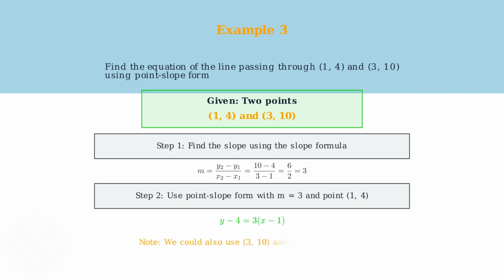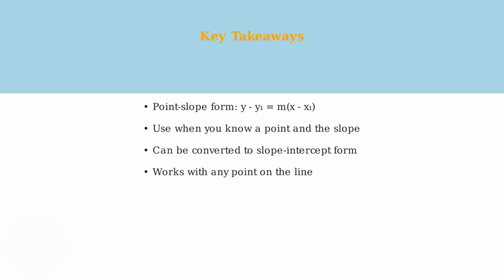Note that we could have used either point and would get the same line. The choice of which point to use is up to you. Both will give equivalent equations for the same line. Point-slope form is an incredibly useful tool when you know a point on the line and the slope.